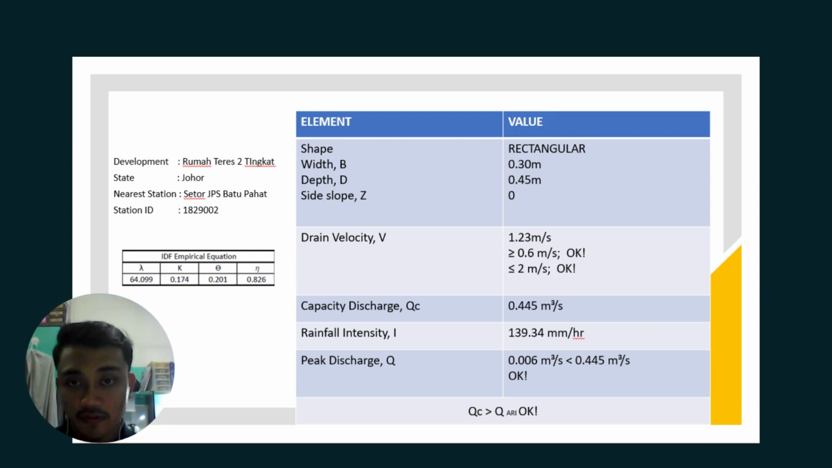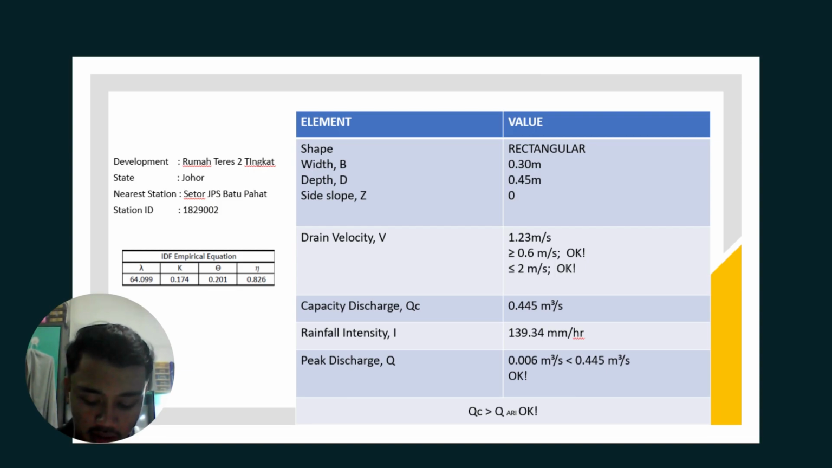For the drain velocity, we calculate and we got 1.23 m/s, which is in the range of 0.6 m/s and lower than 2 m/s. That means okay. And then we calculate the capacity discharge, and we got 0.445 m³/s.